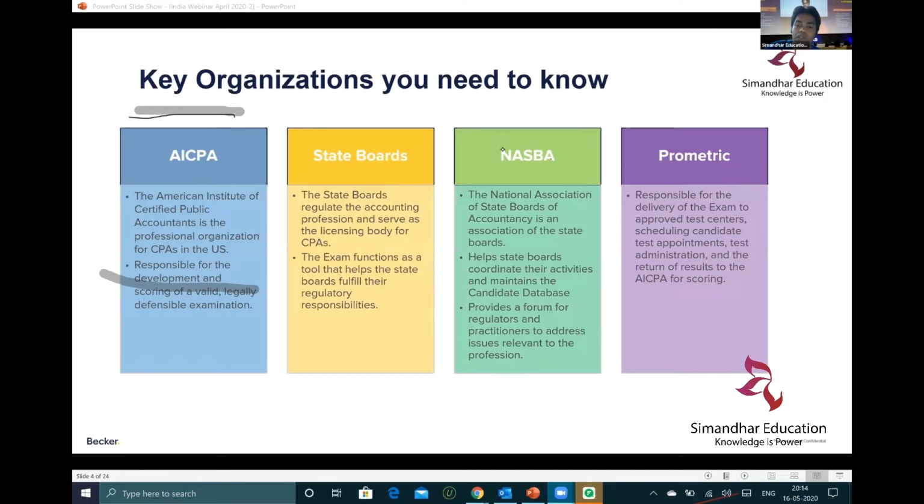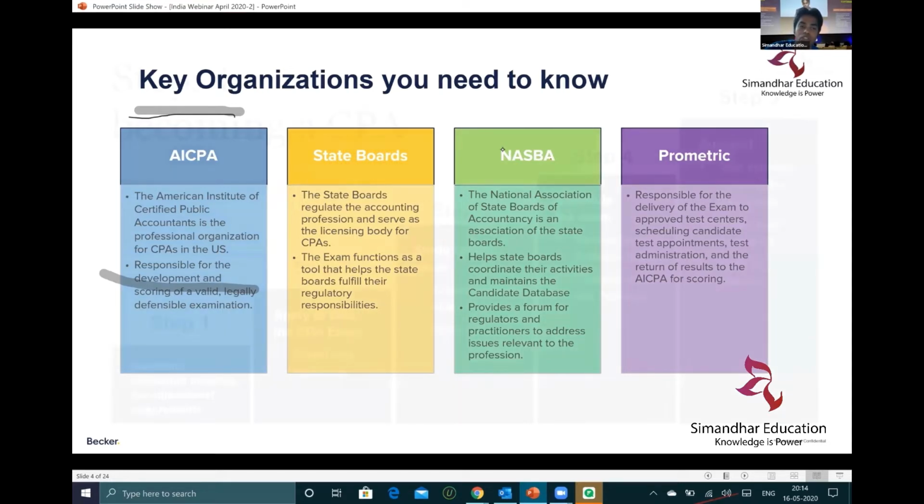Because the exam is online, unlike our Indian chartered accountancy exams, which are more on paper pencil mode, the AICPA exam is online. You'll need to go to a Prometric center. Like in India we have the CAT exam, I would like to say the CPA exam is similar. It's like a Prometric, and you will need to go to a Prometric center and write your exams there. Again, you have limited time and all. We'll come to those requirements later.